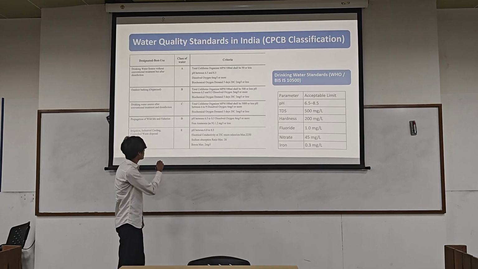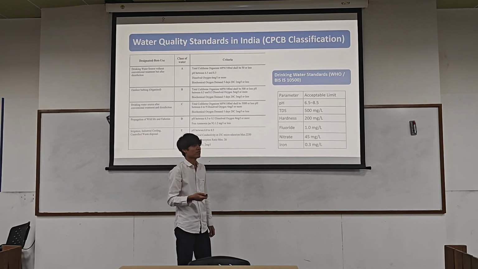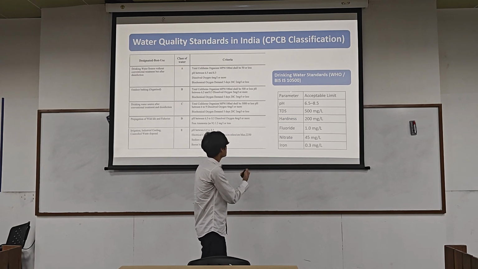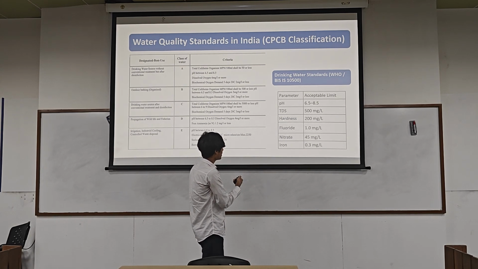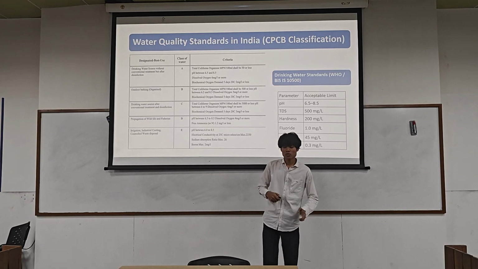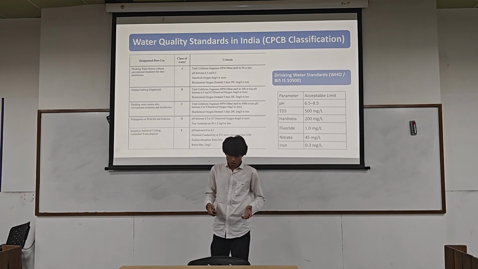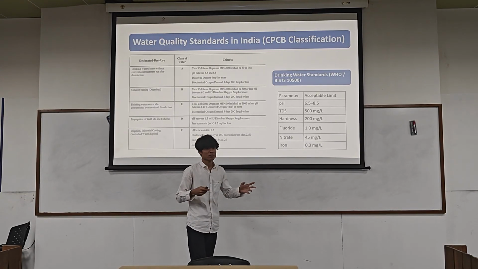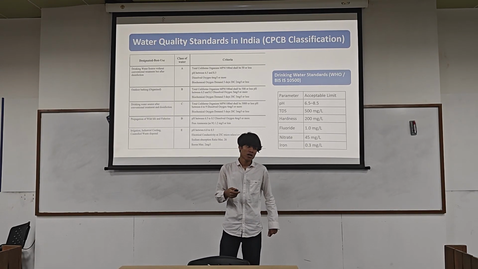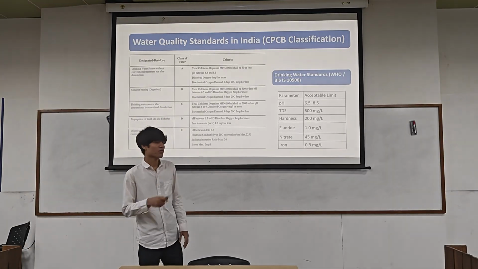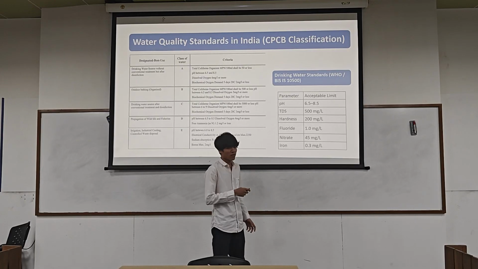Of all of these, the most important part for us is drinking water standards. The parameters are pH, TDS, hardness, fluoride, nitrate, and iron. So my question is, if we have to explain all these parameters to some normal person with no background, how can we do that? For this we have the water quality index.